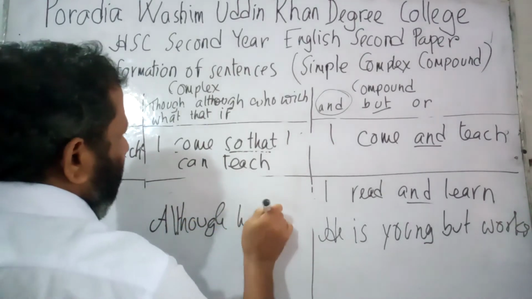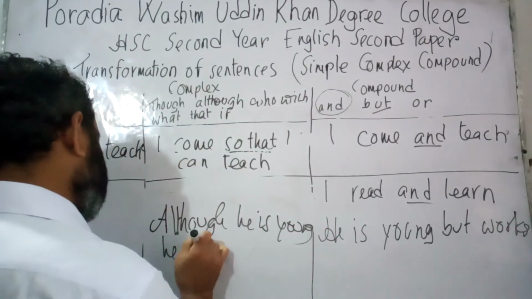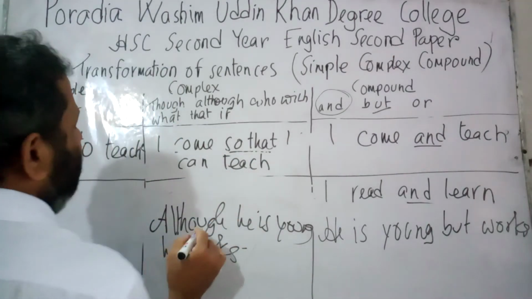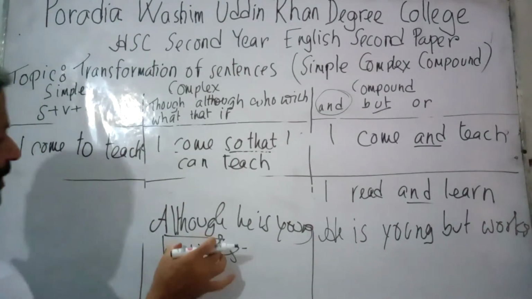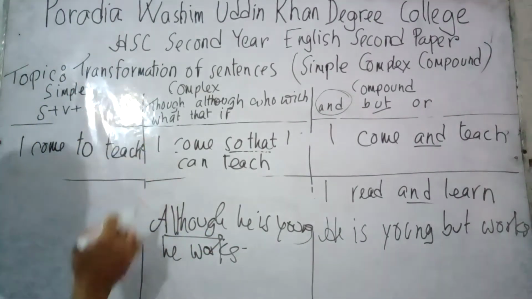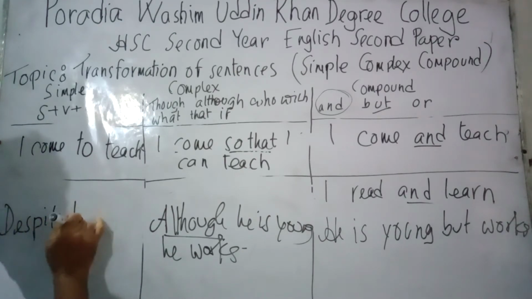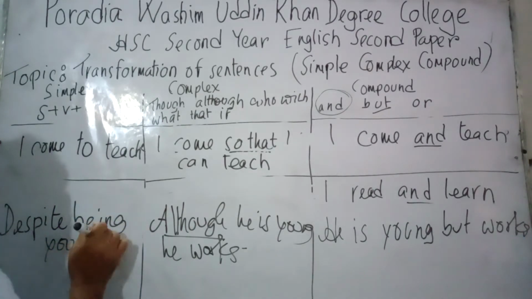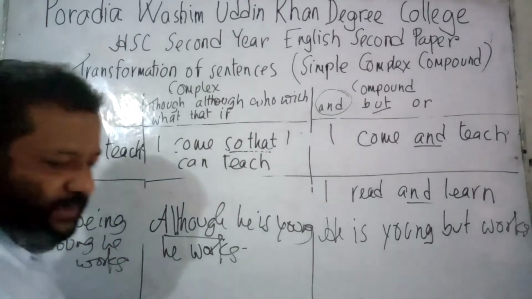Although he is young, he works. Now whenever we find any sentence with although, and I am to convert the sentence into simple, I would write despite or in spite. Now let us write despite. Despite being young, he works.